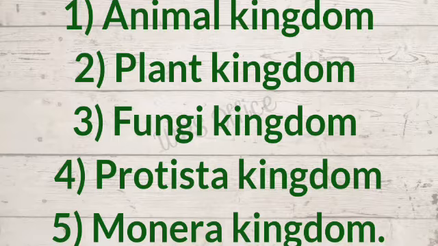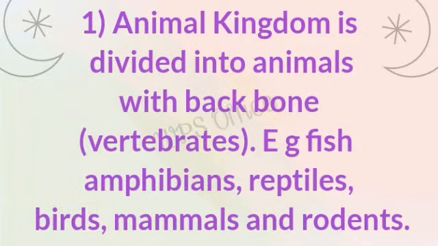Fungi kingdom. 4. Protista kingdom. 5. Monera kingdom. Now let's talk about the animal kingdom.